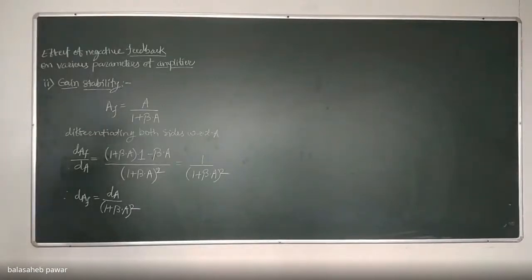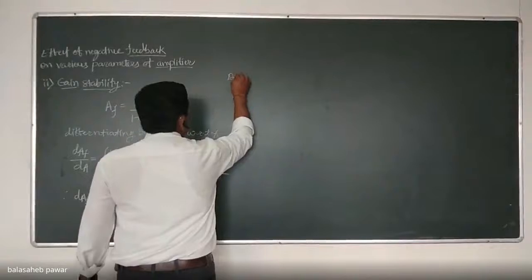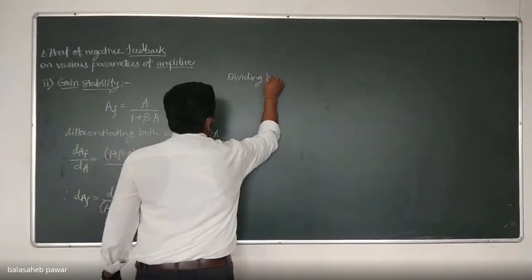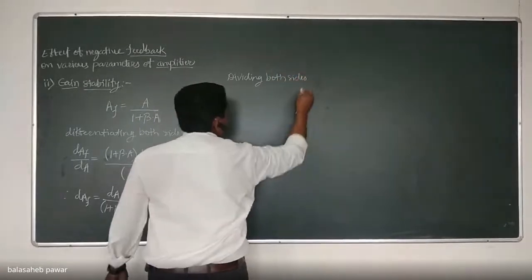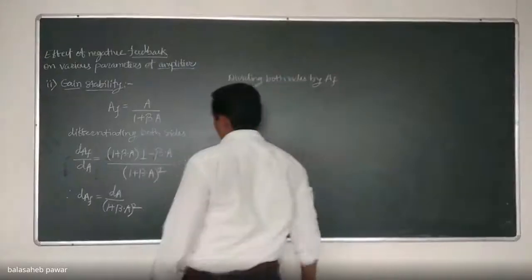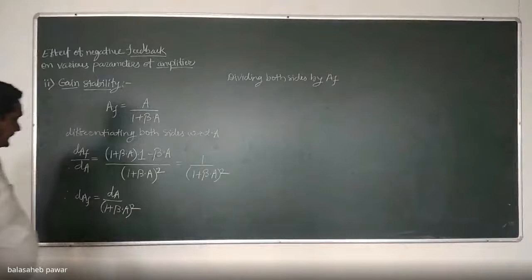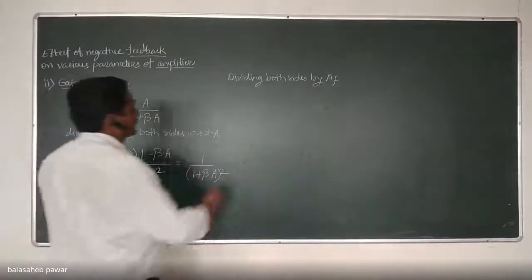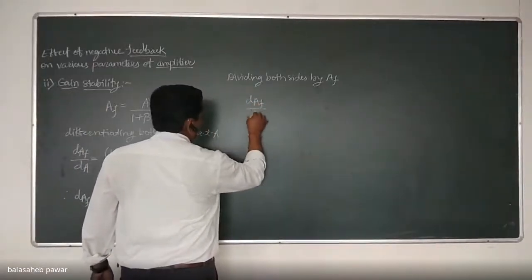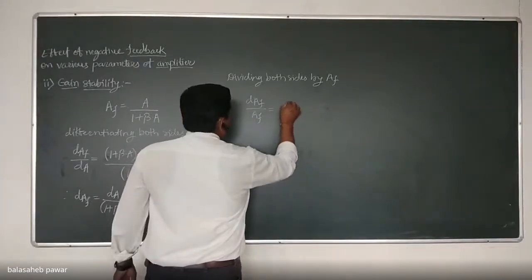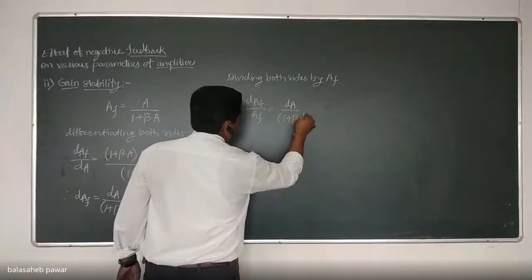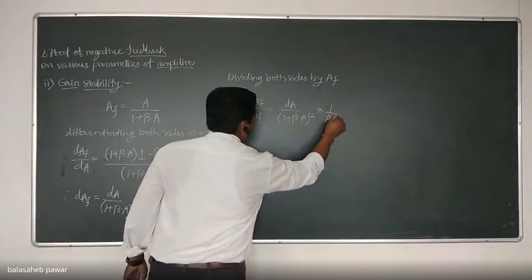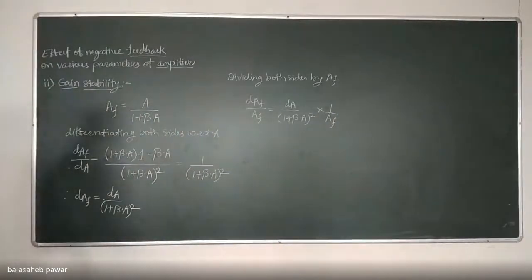Okay, now dividing both sides by AF, we will have dAF by AF equals dA by (1 plus beta A) whole square into 1 by AF. Correct? Is it okay?